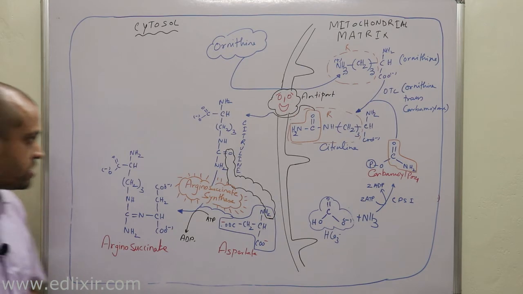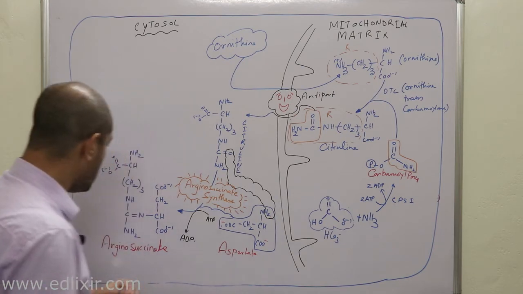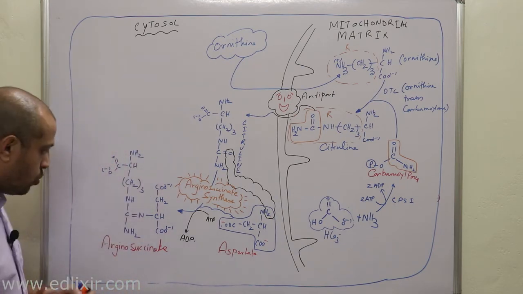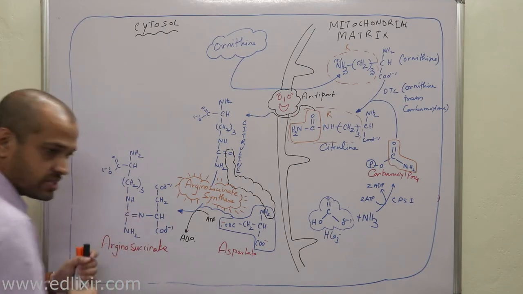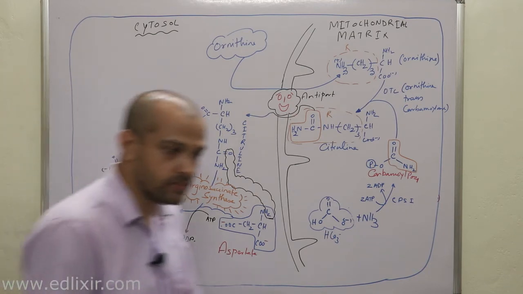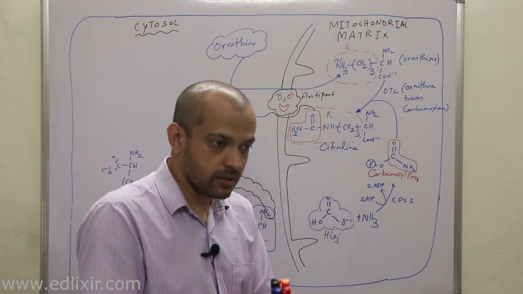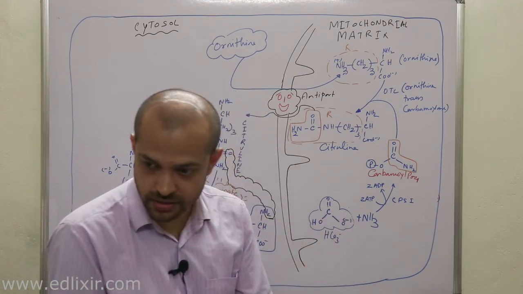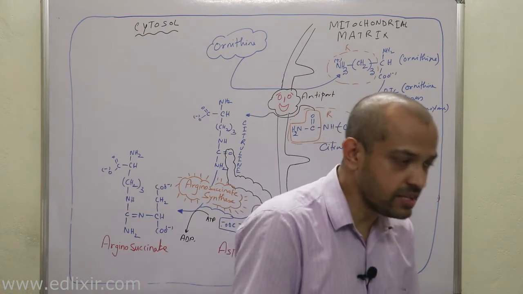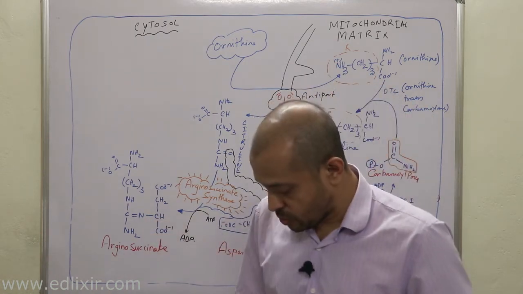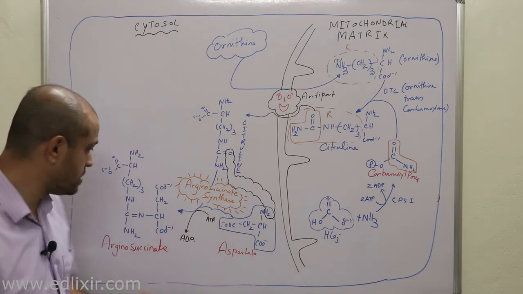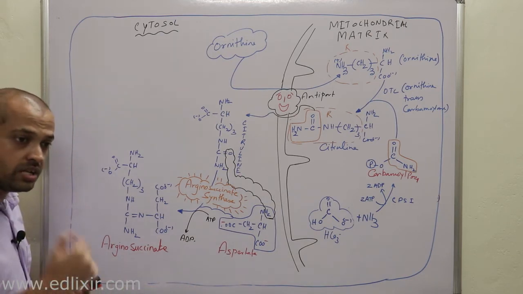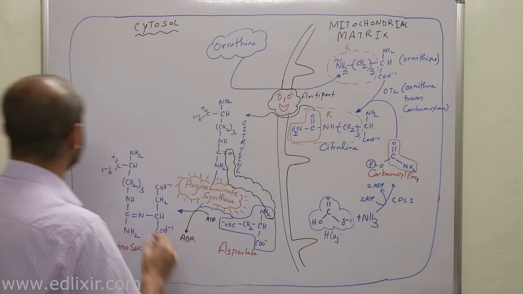Now listen with all your attention possible. The next step is that when this arginosuccinate will be lysed, or converted into two halves, or divided into two parts, two different molecules will form.